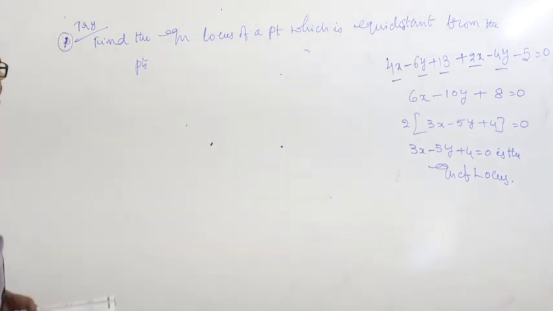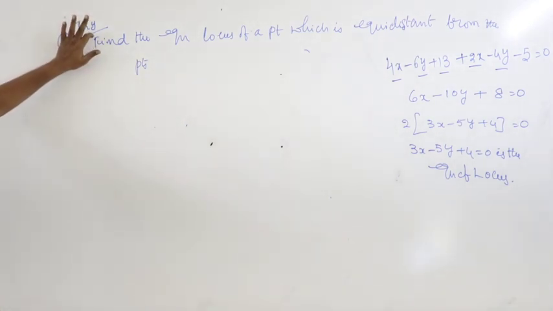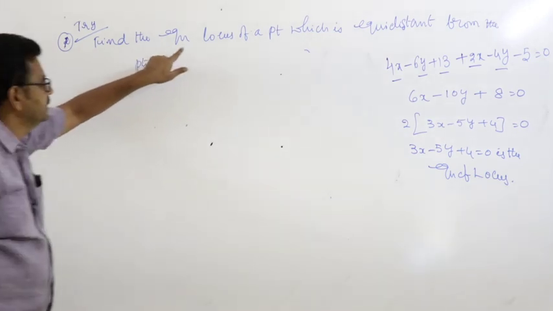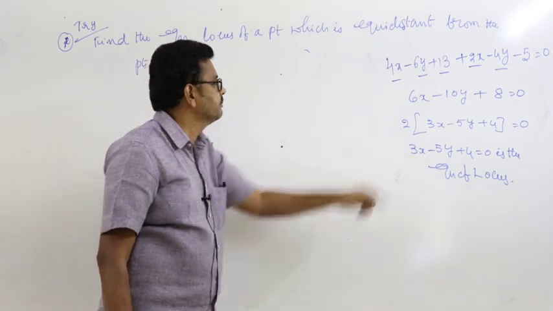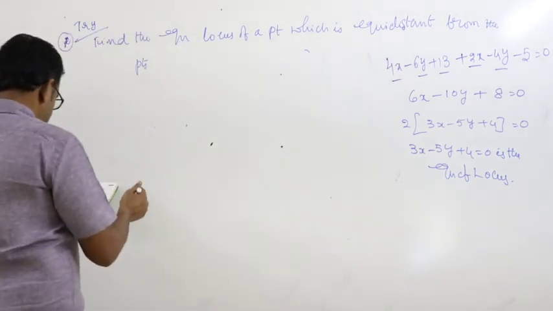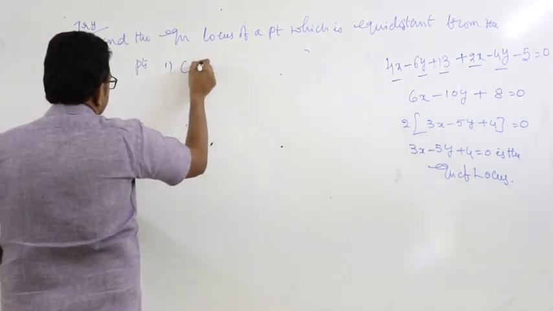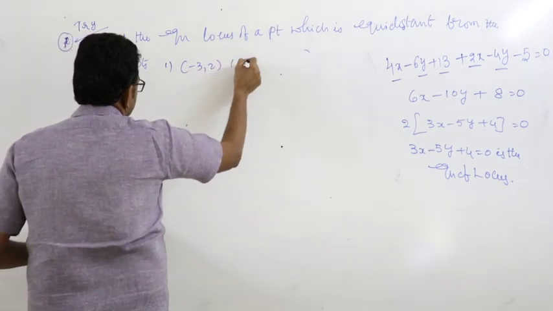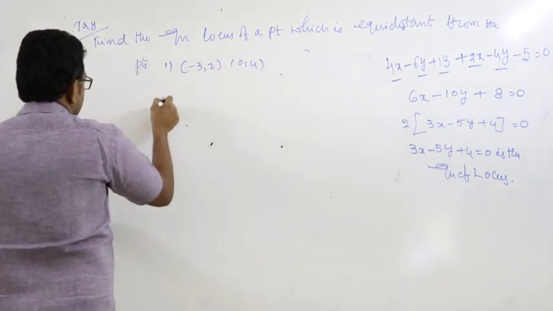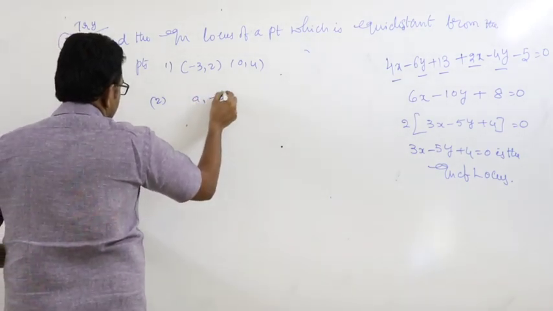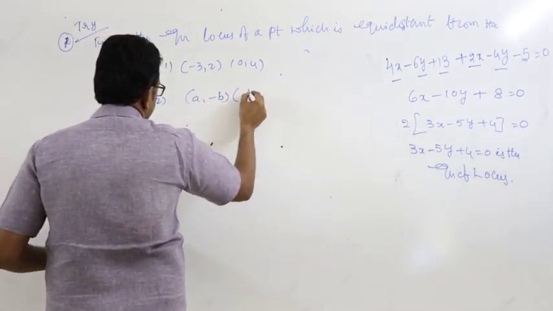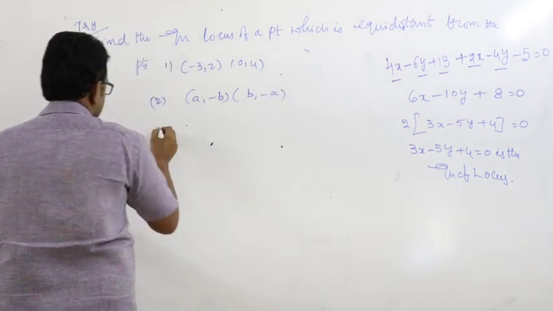Next problem, just you try these problems. Find the equation of locus of point which is equidistant from the points. First one, -3, 2, 0, 4. Second problem, a minus b, comma b minus a.